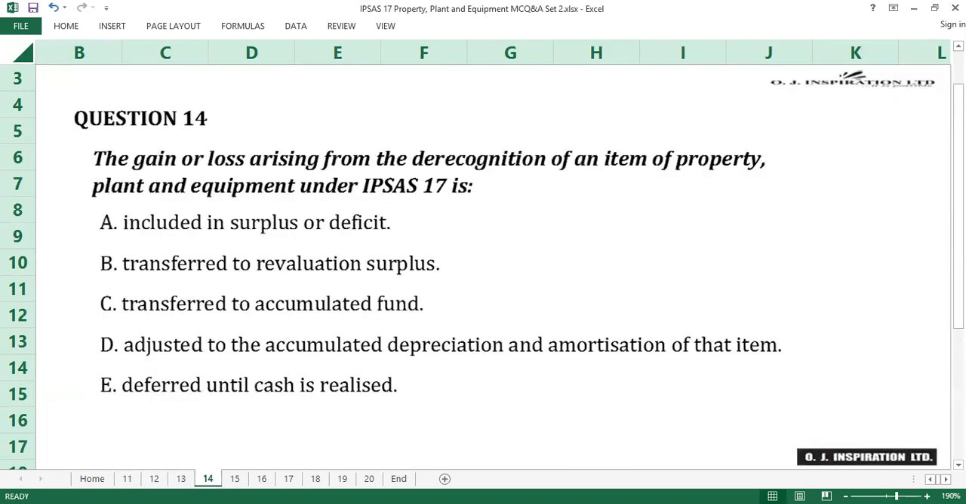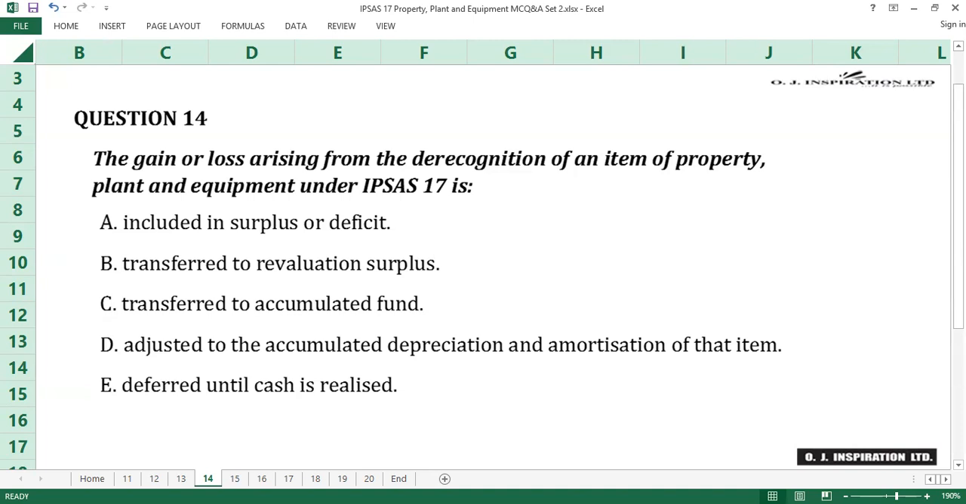Question number 14. The gain or loss arising from the recognition of an item of property, plant, and equipment under IPSAS 17 is A. Included in surplus or deficit. B. Transferred to the valuation surplus. C. Transferred to accumulated fund. D. Adjusted to the accumulated depreciation and amortization of that item. E. Deferred until the cash is realized.